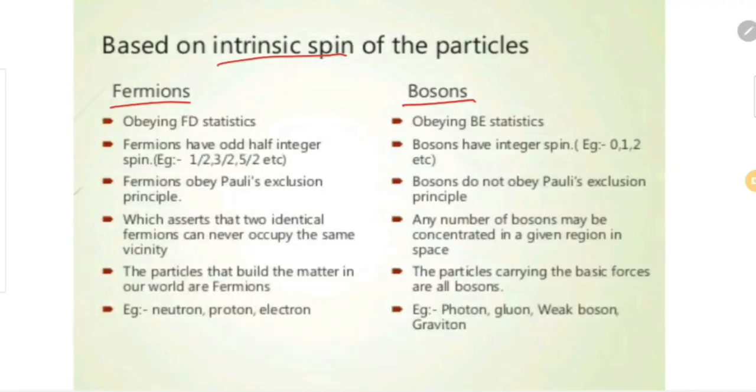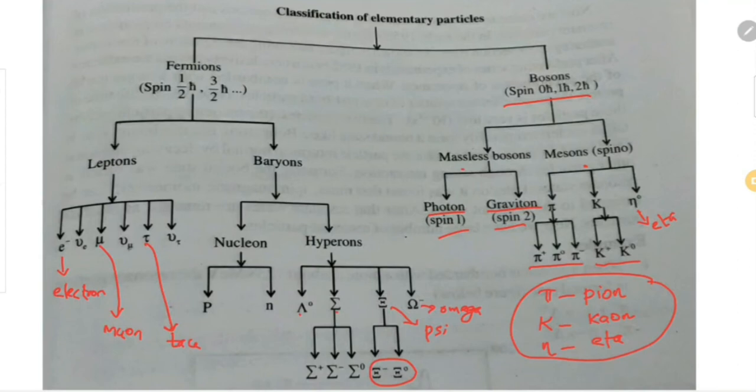So today we have discussed the classification of elementary particles. What do you mean by an elementary particle? What are the characteristic properties of elementary particles? Classification based on spin and based on their response to strong force. Based on that we have this classification, and we have compared fermions and bosons, and likewise the difference between hadrons and leptons. So in this class we have discussed only the classification. In the next sessions, we will come in detail about each family. So you have to familiarize yourself with each family and the members of each family for tomorrow.